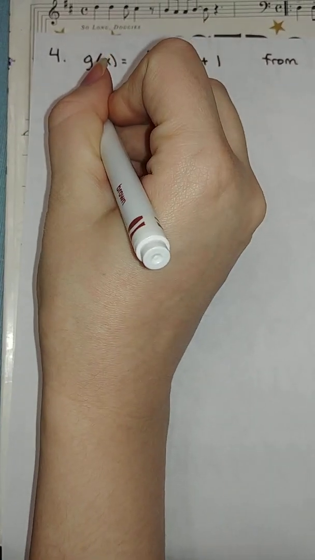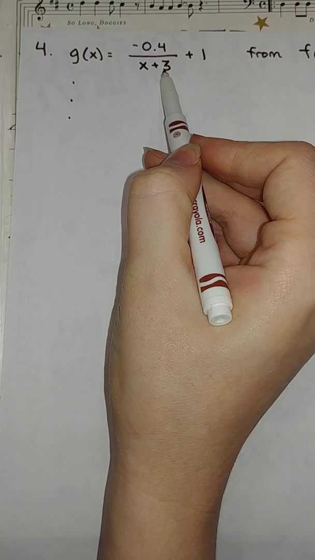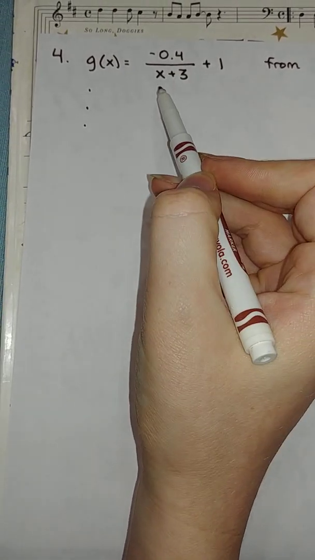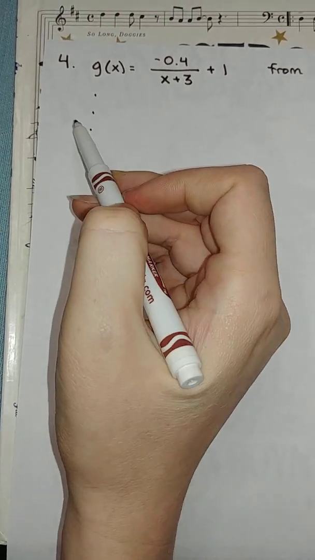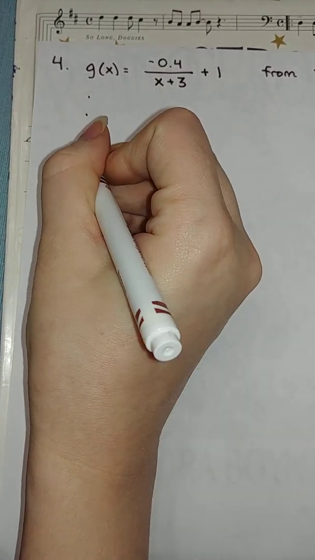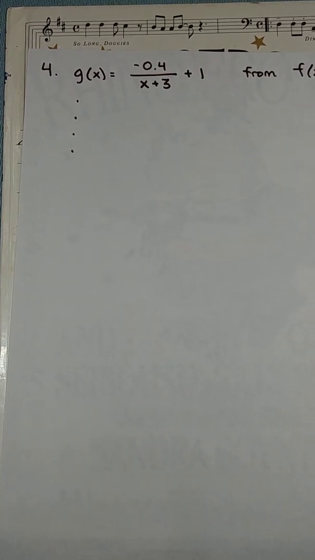That's a common answer, 3. You're thinking the plus 3 is 1, the plus 1 is 1, and the 0.4 is 1. But don't forget, with transformations, negative is its own transformation. The negative does something different than the numbers. So it's actually 4 transformations here, okay?